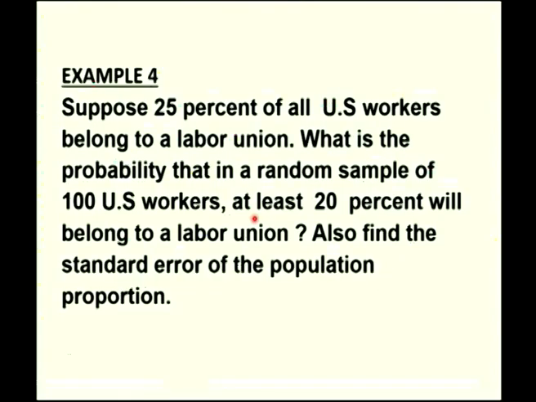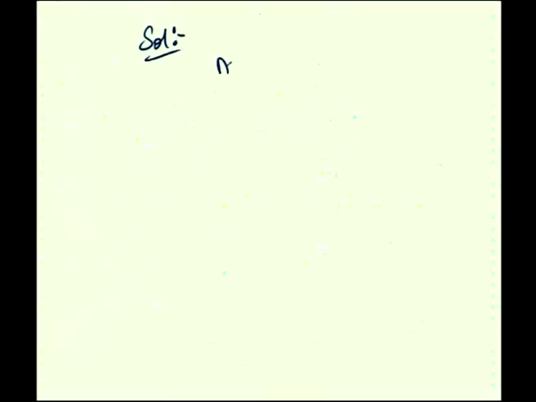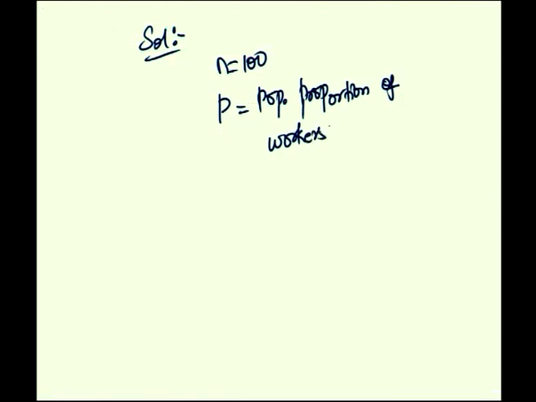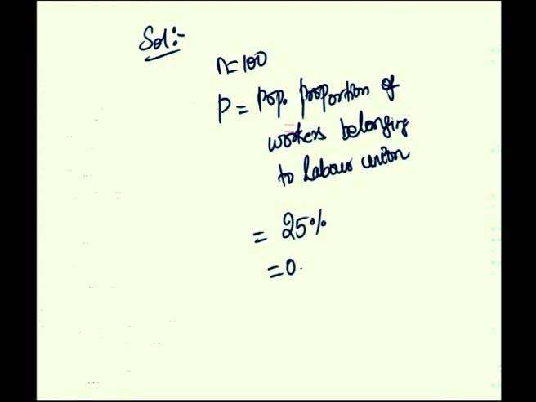So, nothing has been given about sampling with replacement or without replacement. If nothing is mentioned, it is called sampling with replacement. So, we will proceed with sampling with replacement. The solution says n is equal to 100 workers and the population proportion of workers belonging to labor union is given to be 25%, which is 0.25.